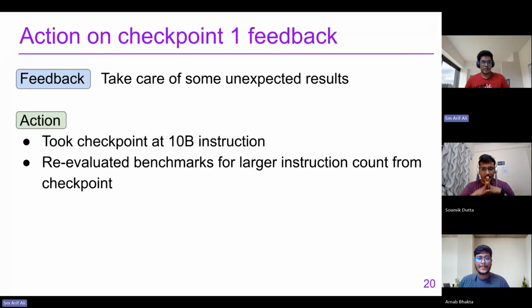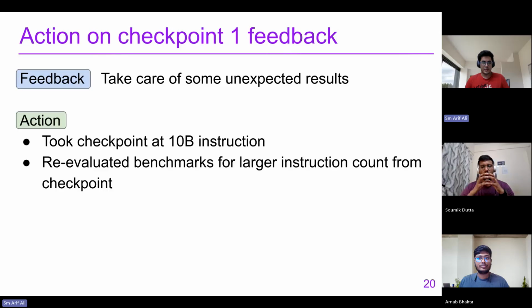But we found out that in the original artifacts of the paper, they were not doing that. They were taking checkpoints, skipping over the initialization part of those benchmarks, which is about 10 billion instructions, a rough figure. And from that onwards, they evaluate the benchmark. So we are moving our ROI, region of interest, to plus 10 billion instructions and thereafter.